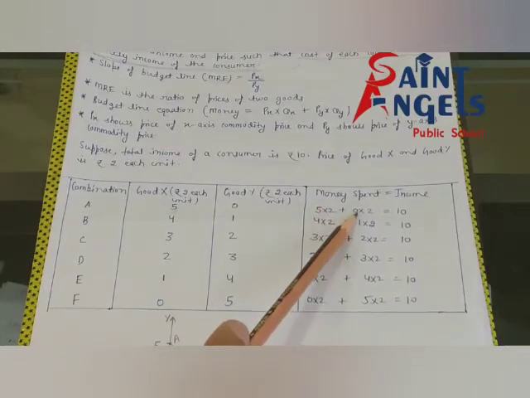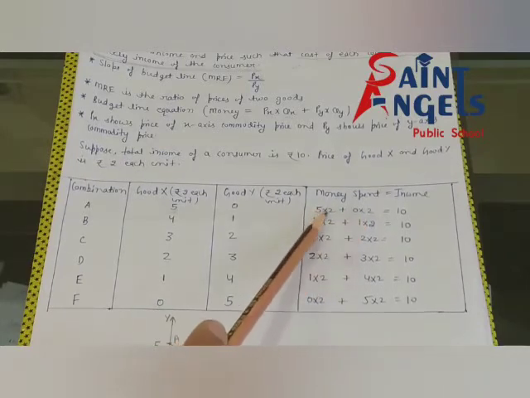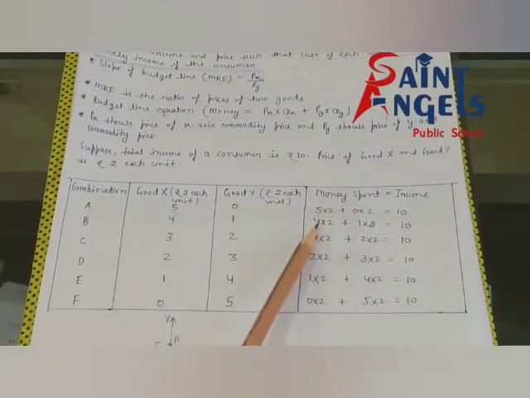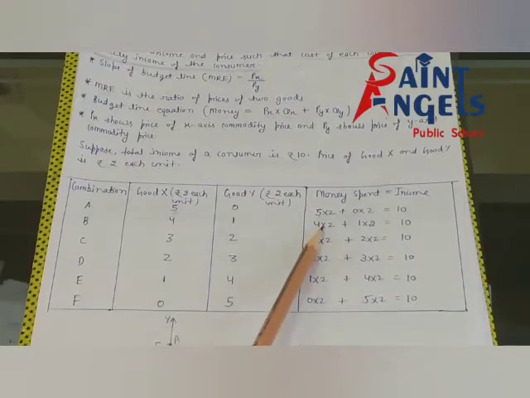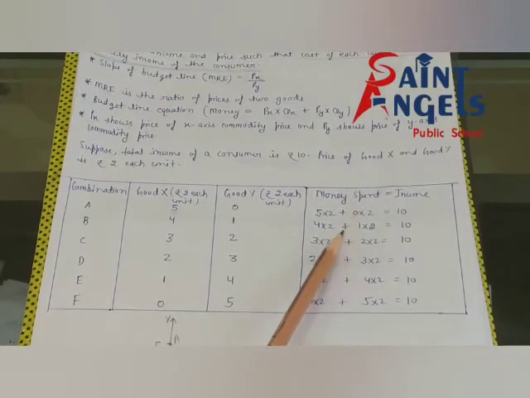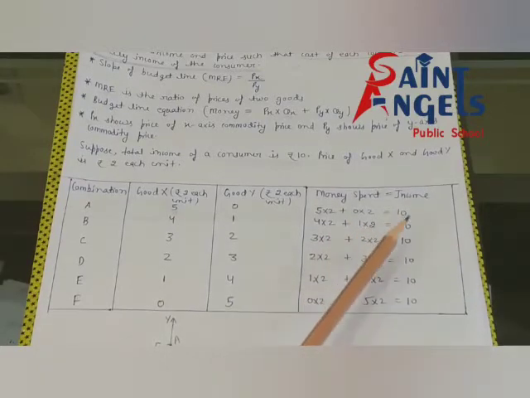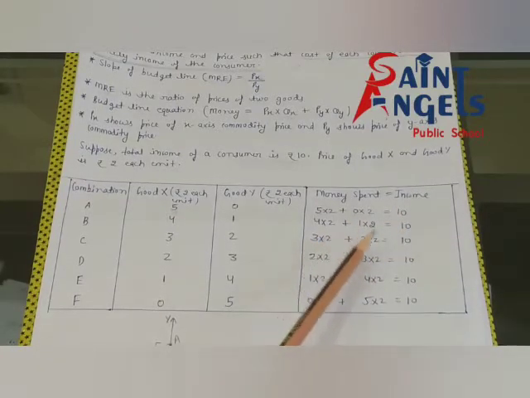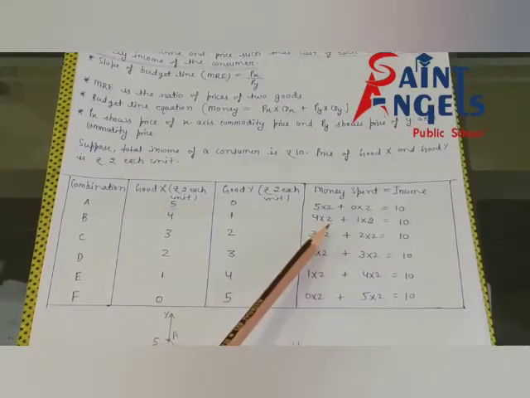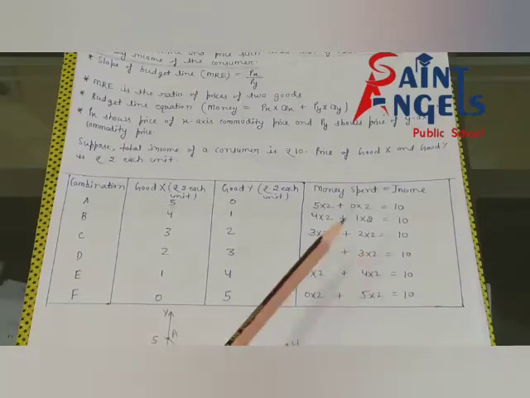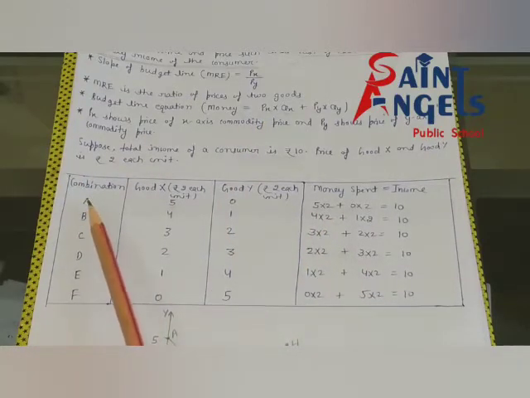5 into 2 plus 0 into 2, so 5 into 2 is equal to 10. Then 4 units of good X and price of good X is 2, plus 1 unit of good Y and price of good Y is 2. See here, 10. So you will calculate the consumer income at different levels of combination.